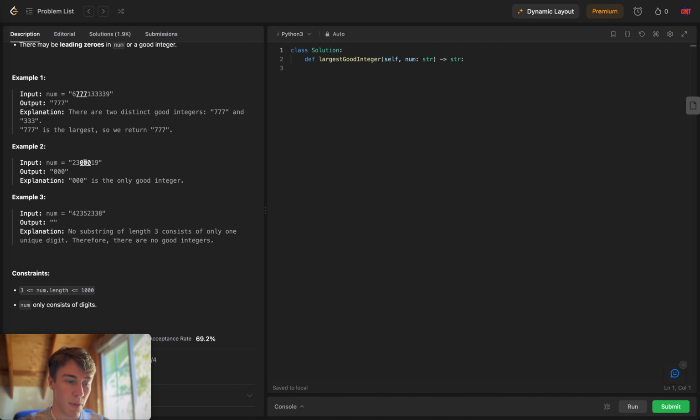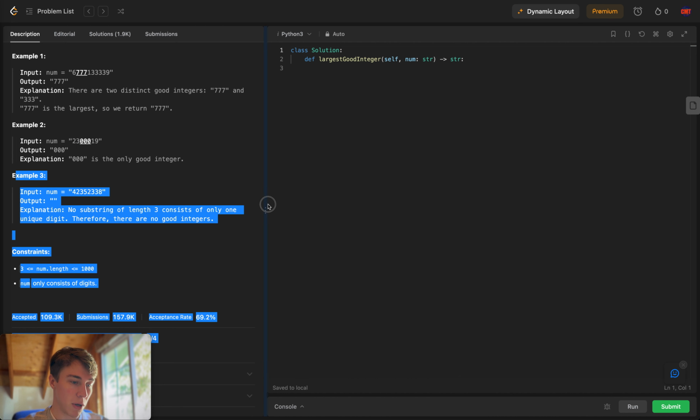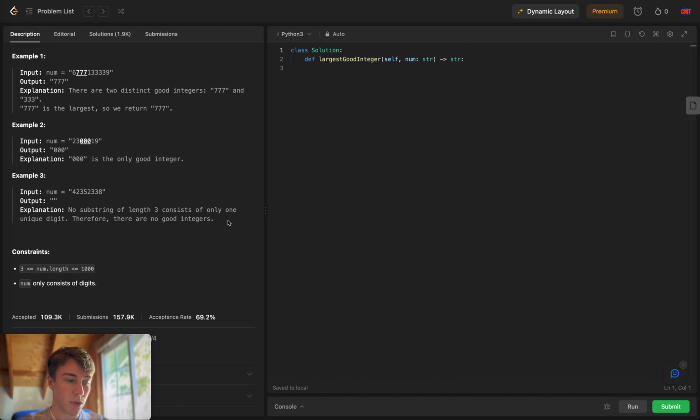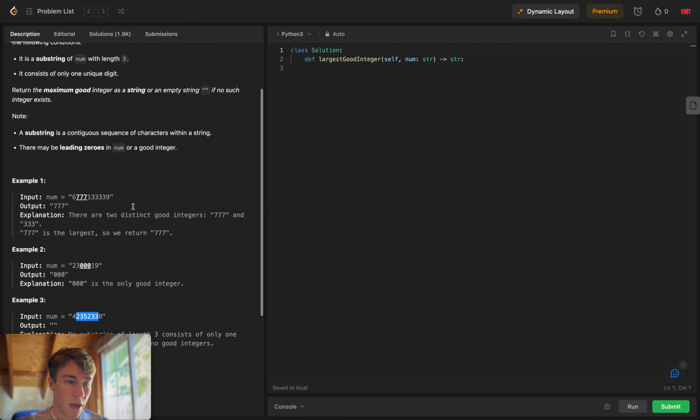Example 2, the maximum happens to be 000. And then example 3, there is simply no such digit that repeats 3 times in a row.